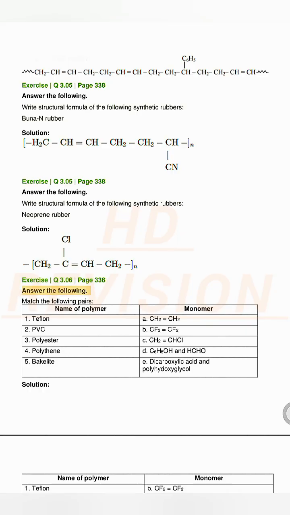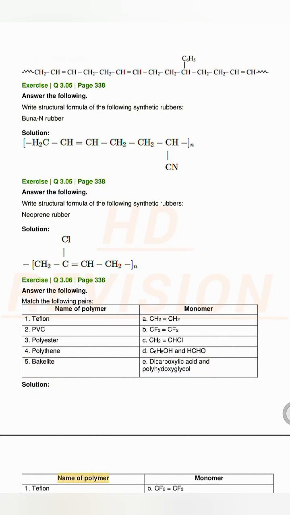Exercise Q3.06, page 338. Answer the following. Match the following pairs. Name of polymer, Monomer. 1. Teflon, A. CH2=CH2. 2. PVC, B. CF2=CF2. 3. Polyester, C. CH2=CHCl. 4. Polythene, D. C6H5OH and HCHO. 5. Bakelite, E. Dicarboxylic acid and polyglycoxyglycol.